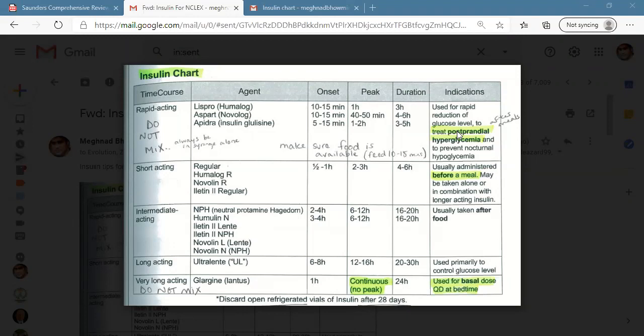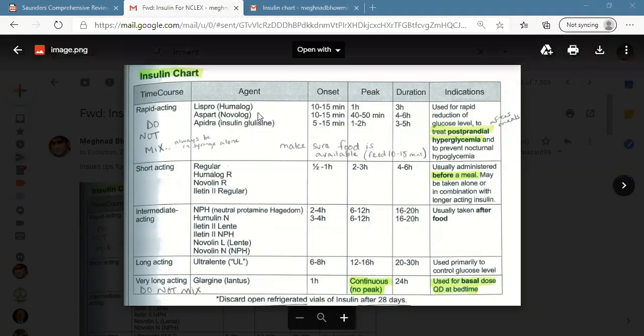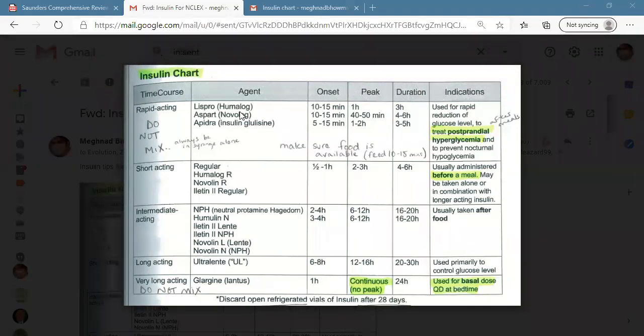Another point I said, usually rapid acting insulin is not mixed with any other. Examples of rapid acting insulin are Lispro or Aspart. For the NCLEX board, we must know the names. Lispro or Aspart, other names are Novolog or Humalog.